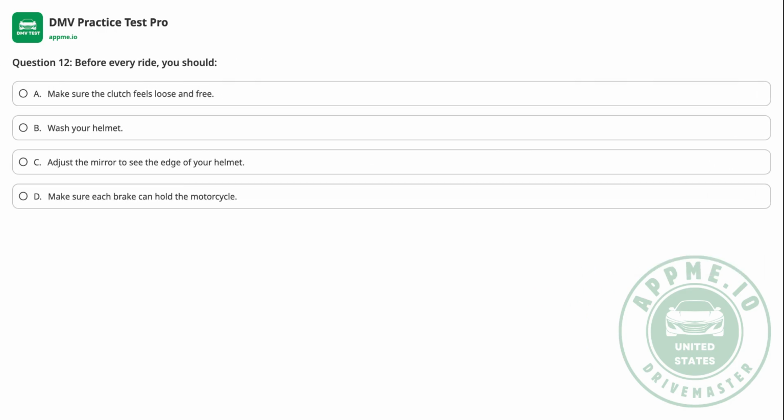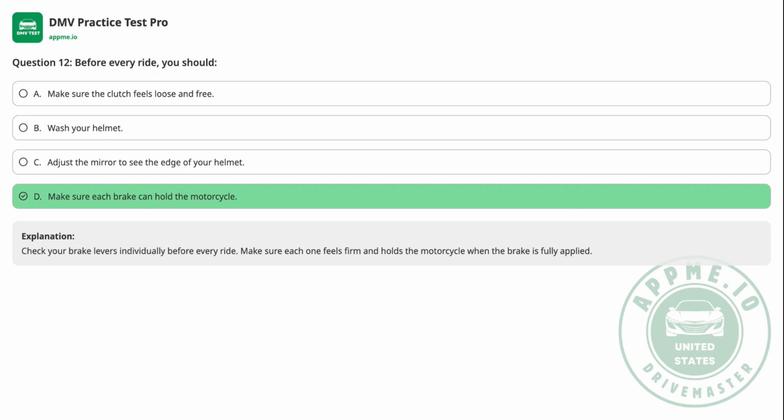Question 12. Before every ride, you should A. Make sure the clutch feels loose and free. B. Wash your helmet. C. Adjust the mirror to see the edge of your helmet. D. Make sure each brake can hold the motorcycle. The correct answer is D.